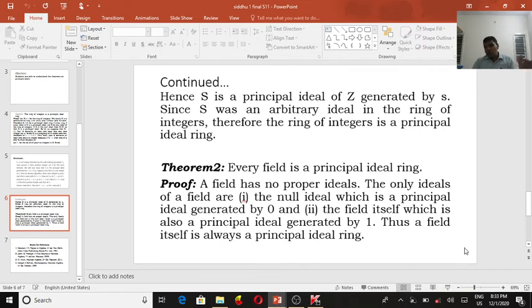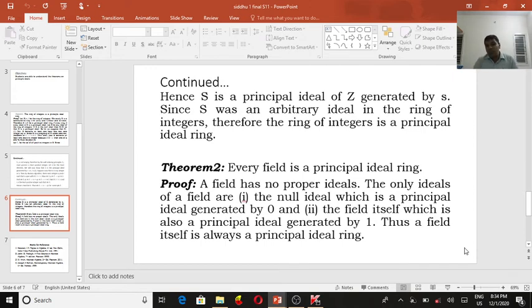So regarding the ideals and the principal ideal, the principal ideal is formed by multiplying that element so that we get a whole set, which is certainly a subring. So every principal ideal is an ideal, but every ideal may not be a principal ideal.